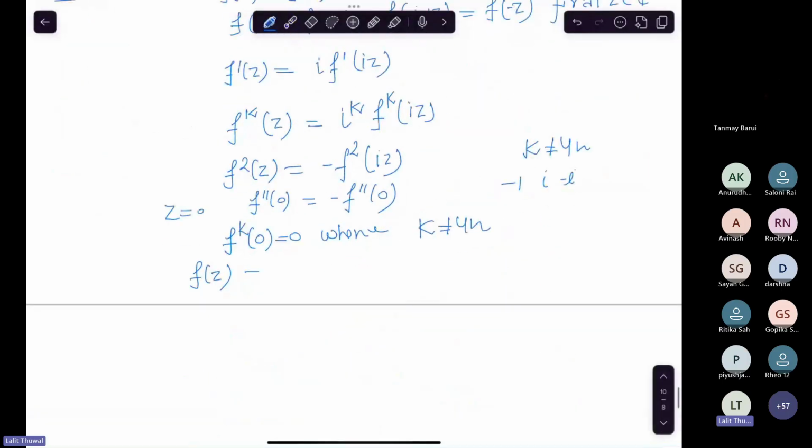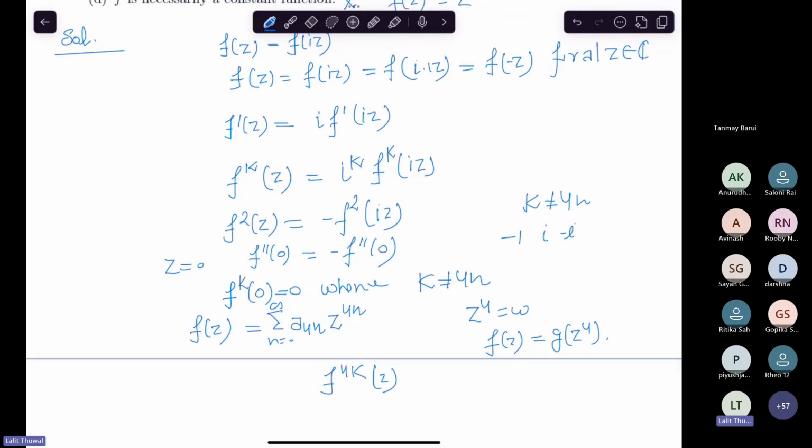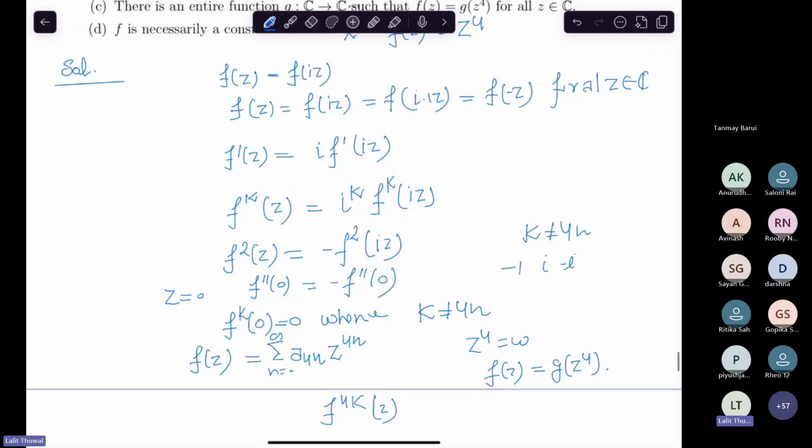And also, when you expand it as a power series, then you know that only these are non-zero, the 4k terms. So its power series looks like this. Do you understand? Okay, so now f(z) is like this. Put z to the power 4 equal to w, and get that f(z) is of the form g(z to the power 4). You will do that calculation, right?